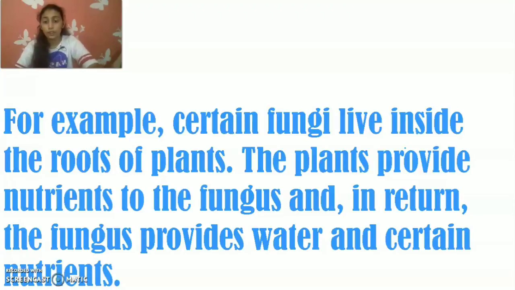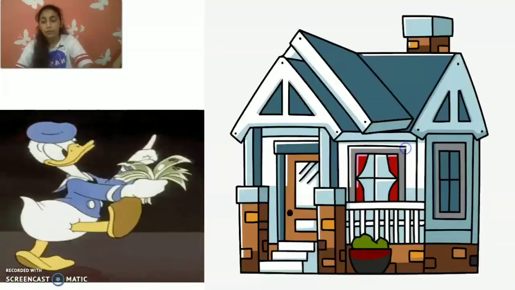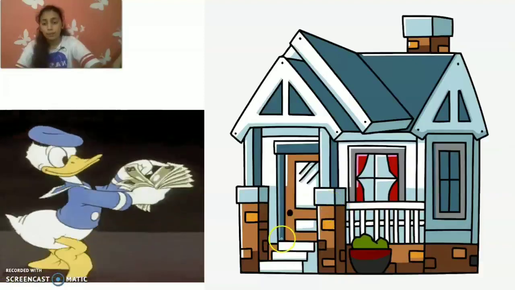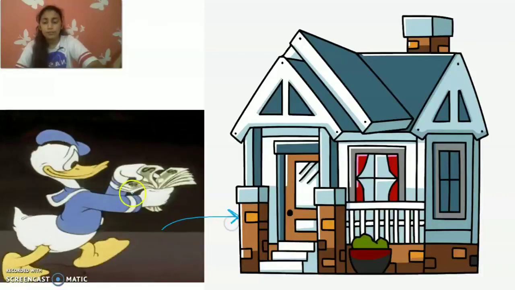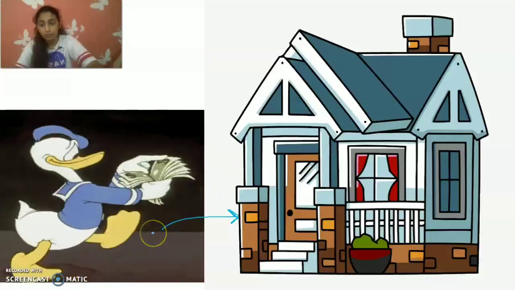The plant gives nutrients to the fungus, and the fungus provides water to the plant. So this is symbiosis. Let me give you one more example. For example, someone comes and lives in your house at rent. He or she gives you money and you give him shelter. So this is known as symbiosis.